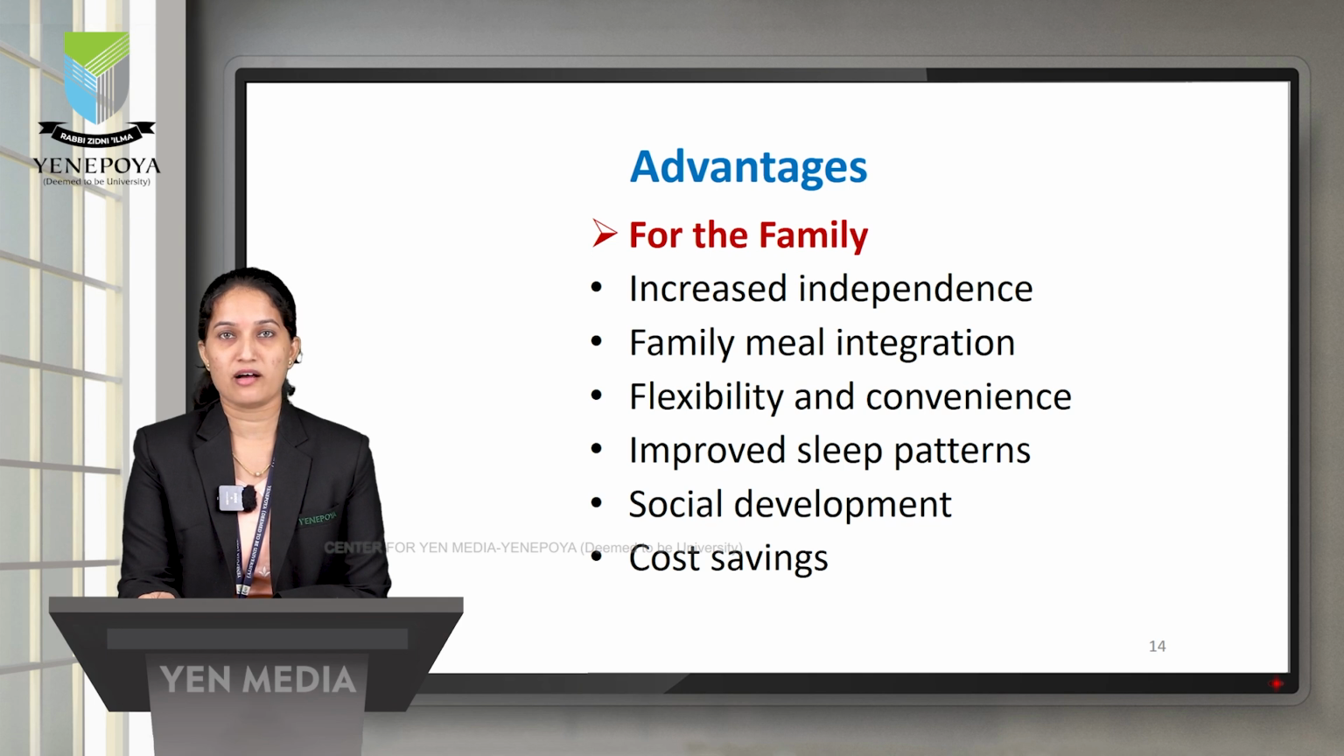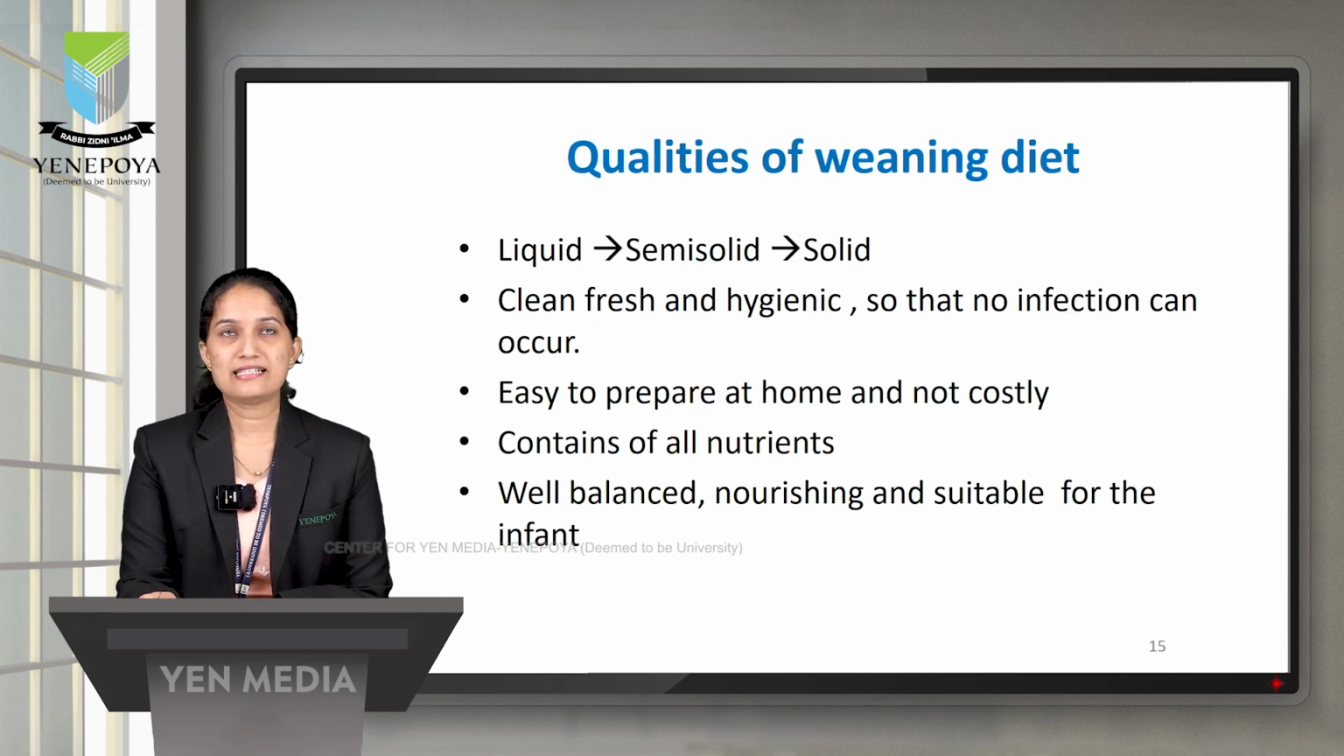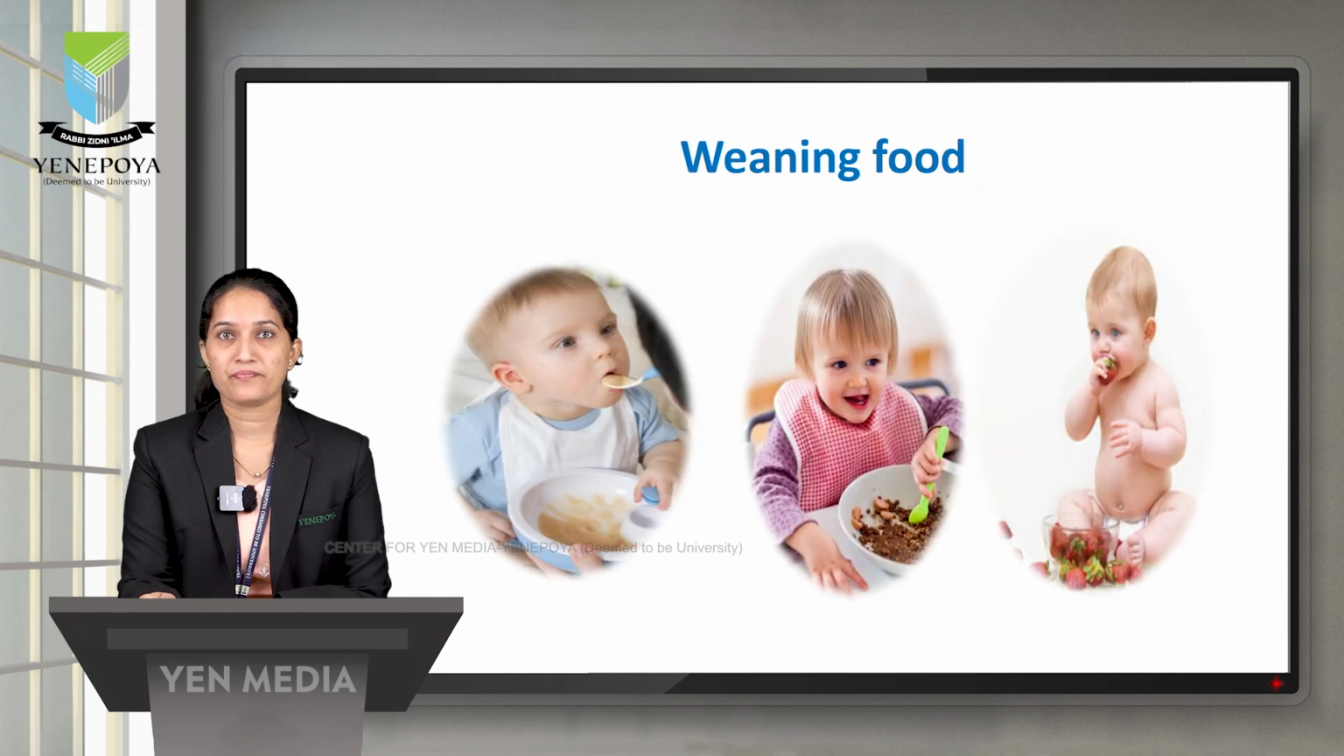formula feeds, etc. Let us see the qualities of weaning diet. First we have to administer the liquid diet, followed by the semi-solid, then the solid food. It should be very clean, very hygienic, so that no infection can occur. Easy to prepare at home and not so costly. Contains all the nutrients. It should be well balanced, nourishing and suitable for the infants.